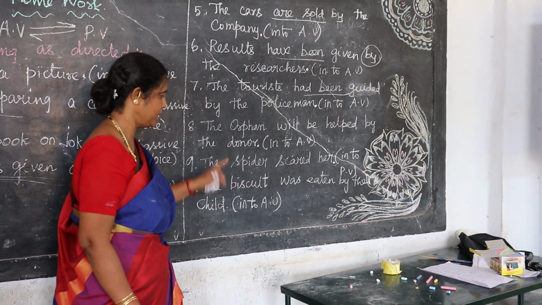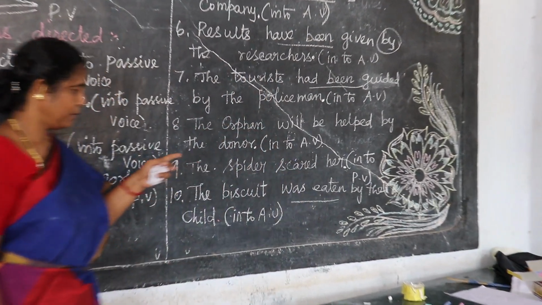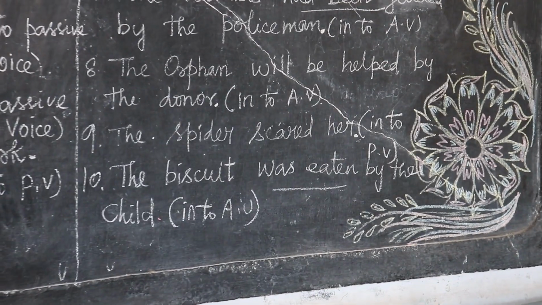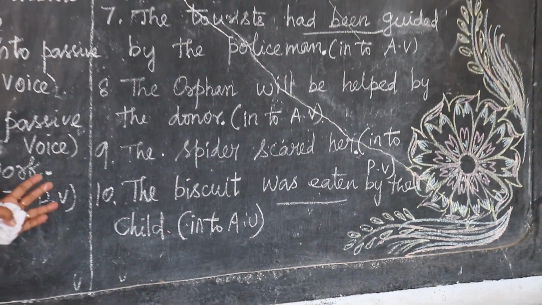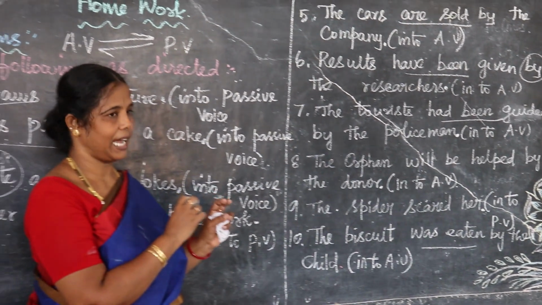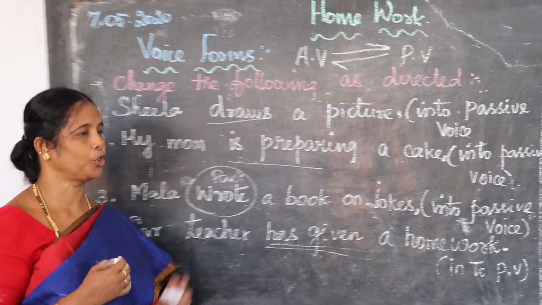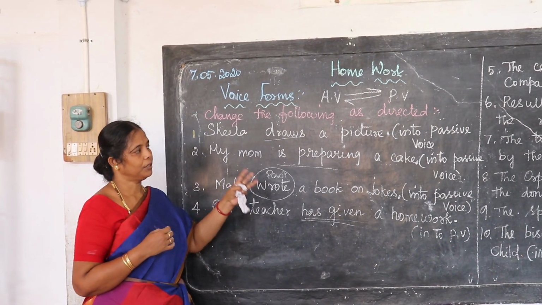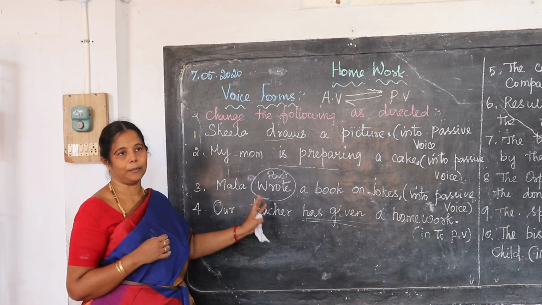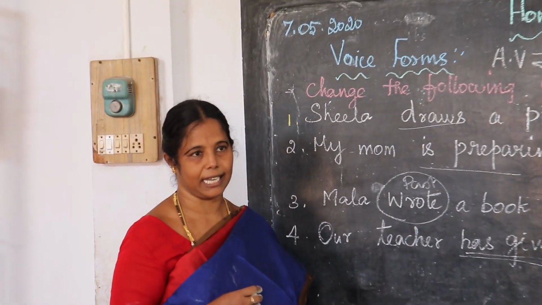The biscuit was eaten. Was plus third column, or were plus third column. It should change into simple past form. These are the keys I have given you. You can take a photo shot from the YouTube class and do the work completely. It should be considered as your homework for the next class.